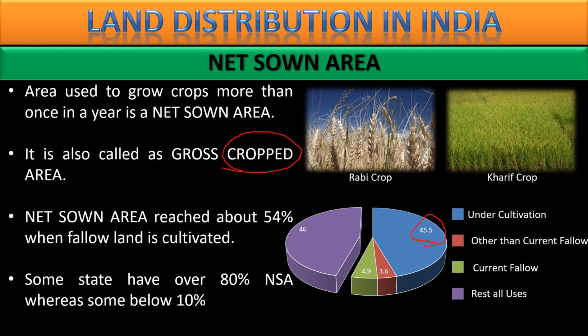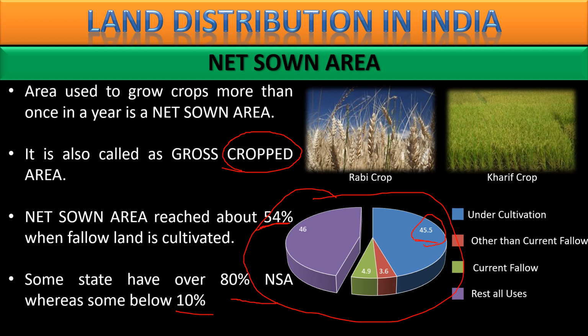But if you add current fallow land and other than current fallow land, that area goes to 54%. मतलब आधे से ज्यादा जमीन हमारे देश में अनाज के लिए रिजर्व है. ऑफ कोर्स कुछ जमीन ऐसी है जो कि एज ऑफ नाउ एट प्रेजेंट अनाज नहीं उगा रही है, लेकिन रिजर्व फॉर एग्रीकल्चर. गवर्नमेंट रिकॉर्ड में वो एज एग्रीकल्चरल लैंड ही है. There are some states where the NSA, net sown area, was more than 80%, and some states less than 10%. This graph will clear the idea for you.